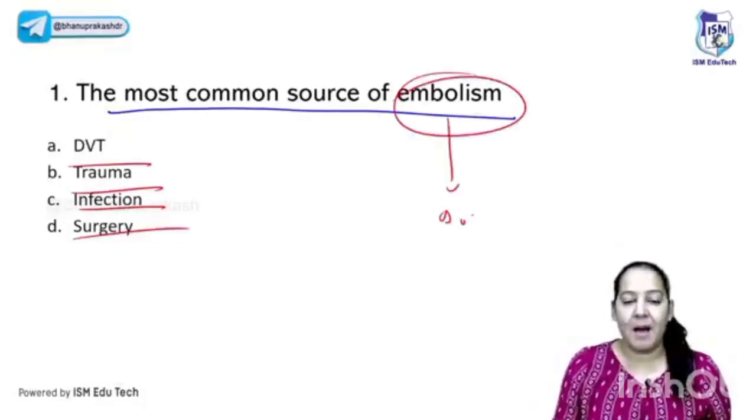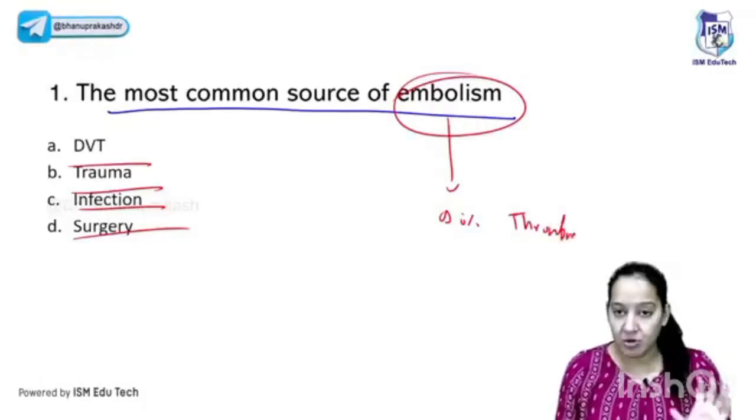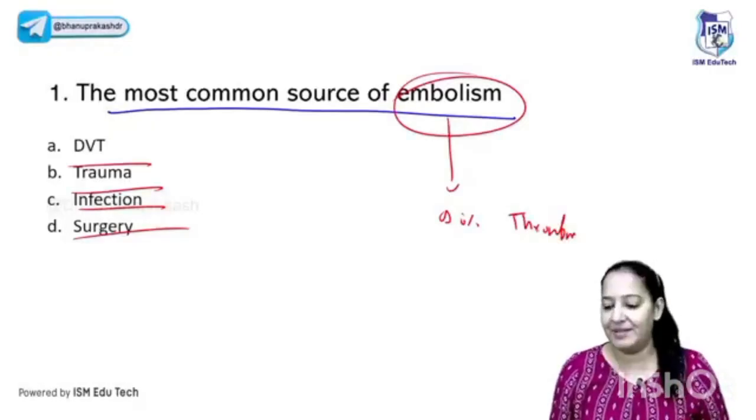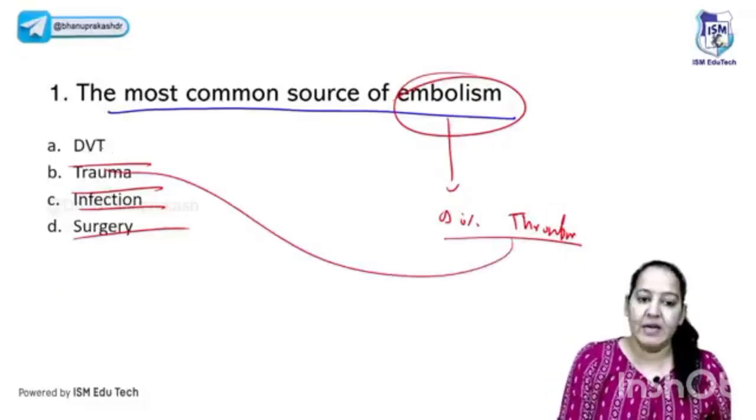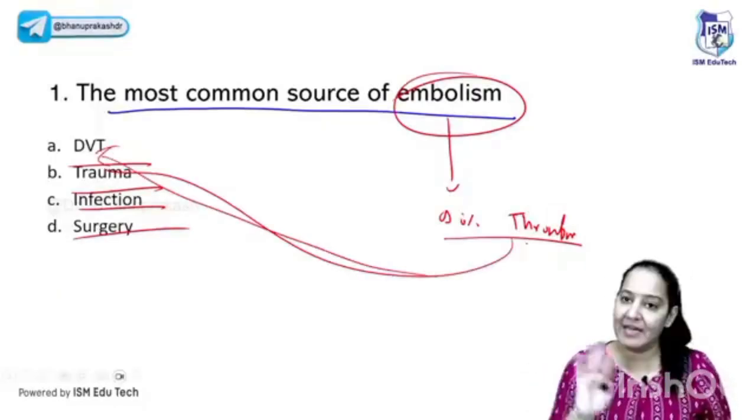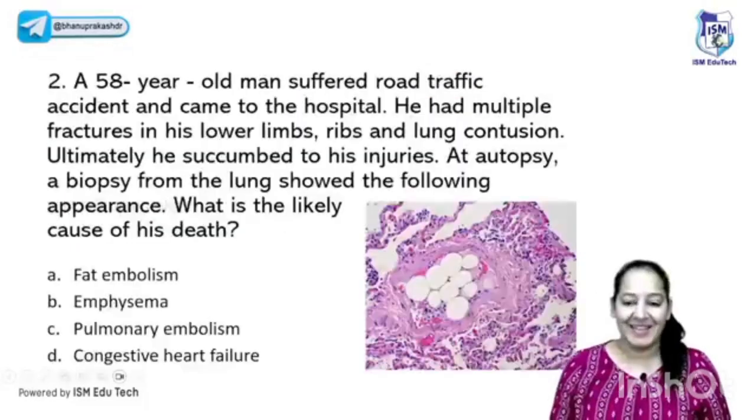I told you 90% of the embolus are thrombus embolus. They are made up of thrombus. Once the thrombus gets detached, it leads to embolism. 90% of them. So what is the most common cause of thromboembolism? Now I have given you a clue. Can you tell me the answer? Yes, DVT. Because in deep veins, the most common site of thrombus is the deep vein, and this is the origin of the embolus.